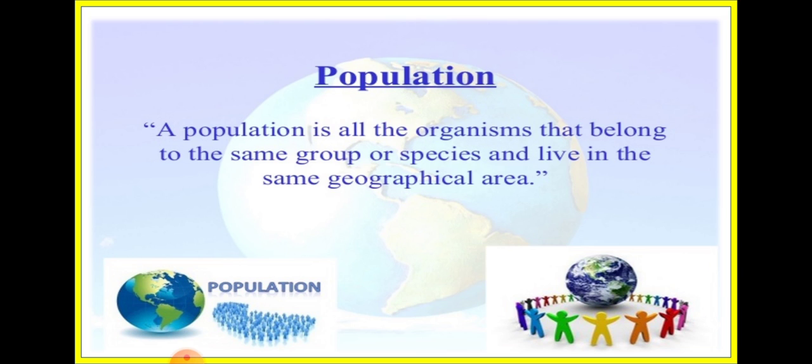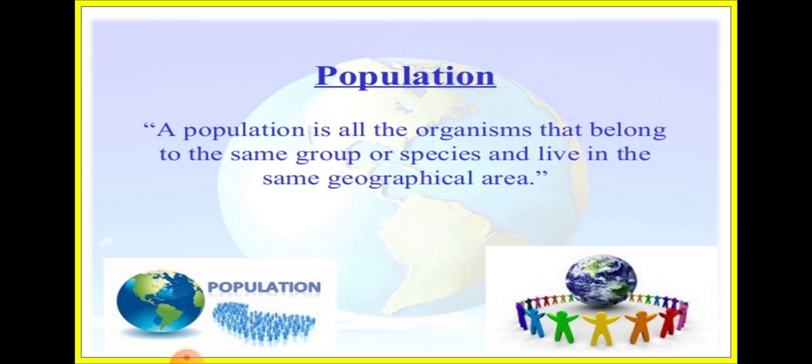That geographical area can be a village, a city, a town, a state, district, country or the world. Population is all the organisms that belong to the same group. अगर human population की बात करेंगे, so the number of people living in a particular area. Okay, एक village की if we will talk about the population of a village, that means how many people are living in that village area.